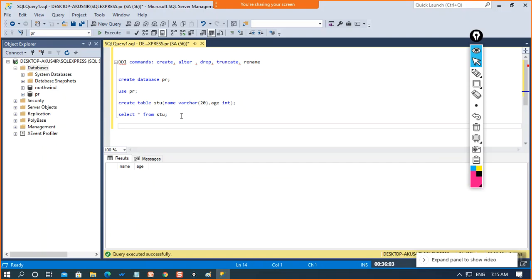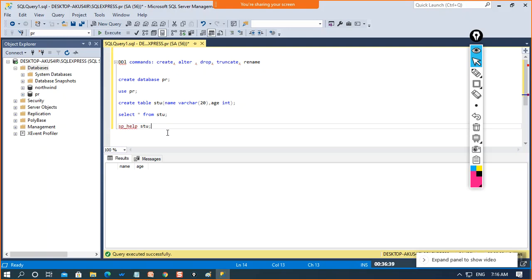Now the question is, how can I see the schema of the table? Like how many columns are there, what is the data type of the columns, and all these things. For that, I'll go up with a stored procedure, sp_help, and the table name. So basically, what are stored procedures? Stored procedures are groups of commands which can be executed over and over. This stored procedure is a system inbuilt stored procedure, that means the system has created it on its own. We can also create our own stored procedures.